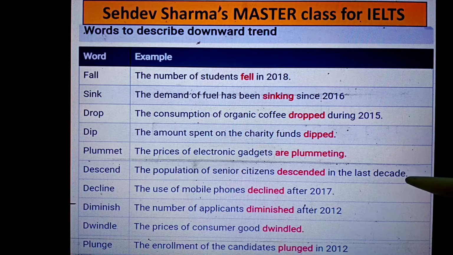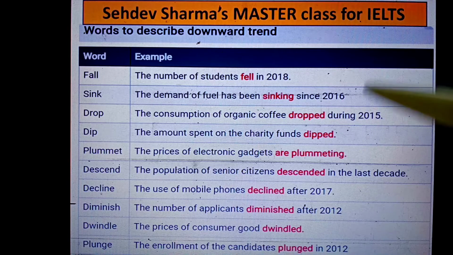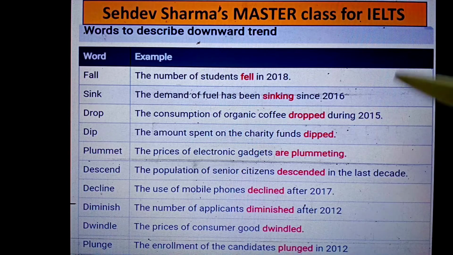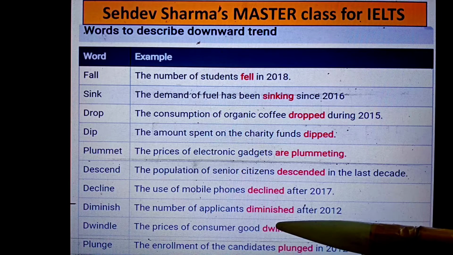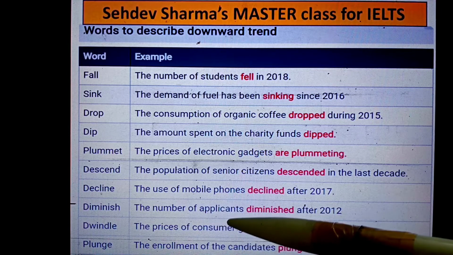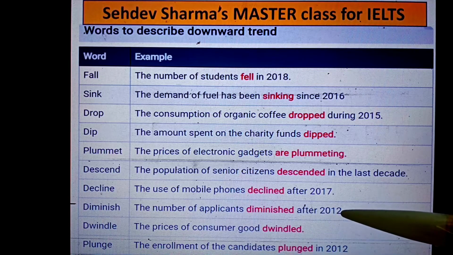A wonderful sentence to be used even in the Task 2 introduction, where we get agree or disagree questions. I will have exclusive videos on those particular topics also, so be with me always. Diminished, wonderful word. The number of applicants diminished after 2012.